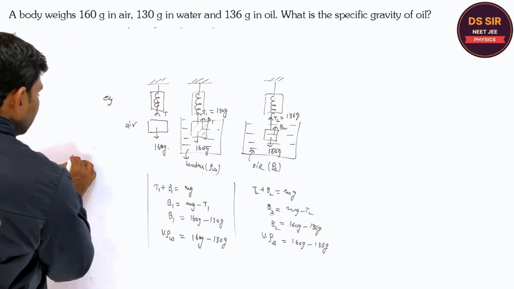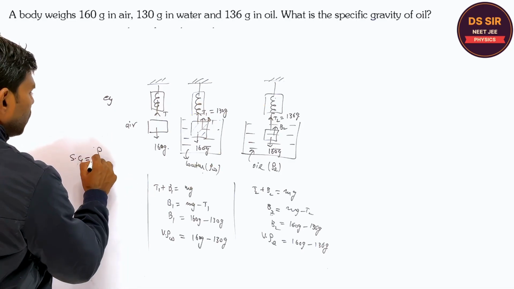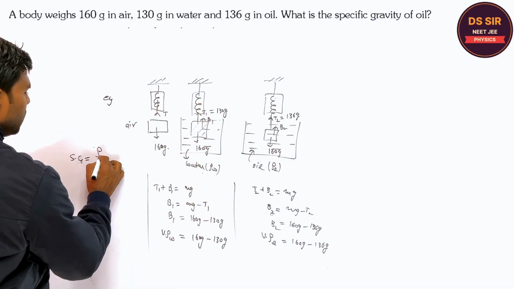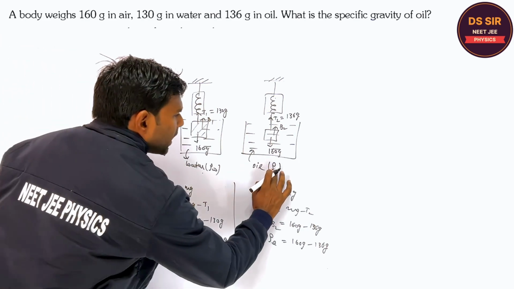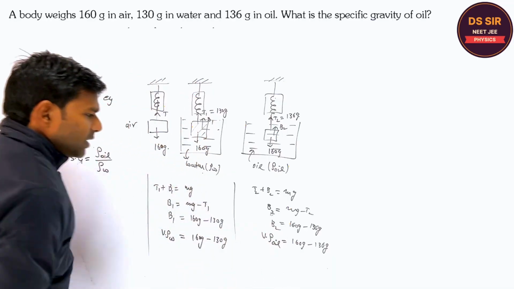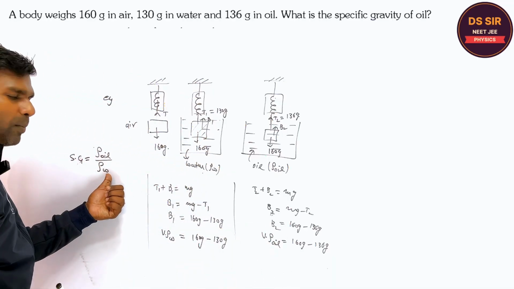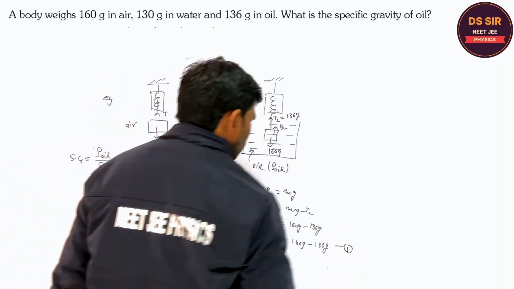So they are asking the specific gravity. What is the specific gravity? Ratio of the density of oil, you can assume this is the oil, with respect to water. I am writing, here is the density of oil. So rho L upon rho water we have to find. So this is equation number 1, equation number 2.